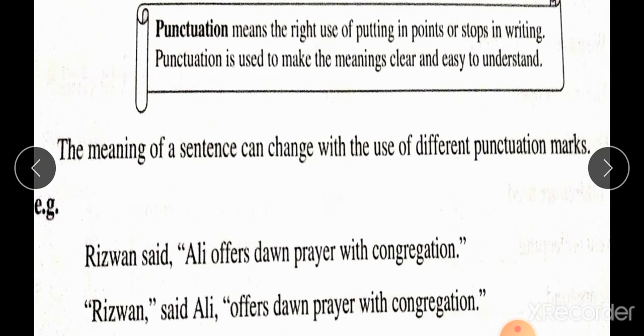What is punctuation? Punctuation means the right use of putting in points or stops in writing. Punctuation is used to make the meanings clear and easy to understand. The meaning of a sentence can change with the use of different punctuation marks.